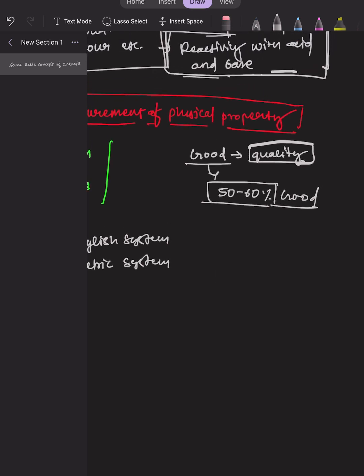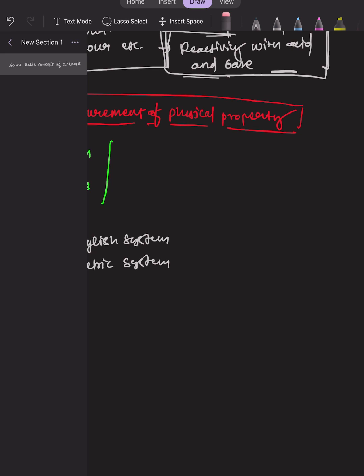Similarly, we have to deal with the quantity of matter. Quantity of matter means measurement of physical property. Quantity is a physical property, right? So we can observe the physical property. Quantity is like 1, 2, 3, 4, 5, 6, 7, 8; these are the quantities.